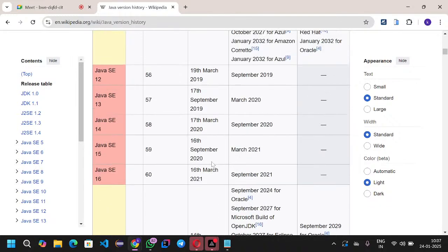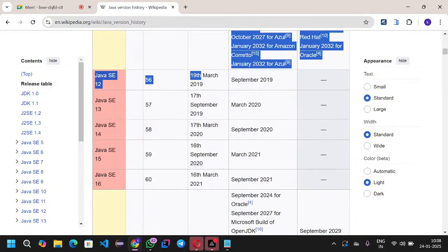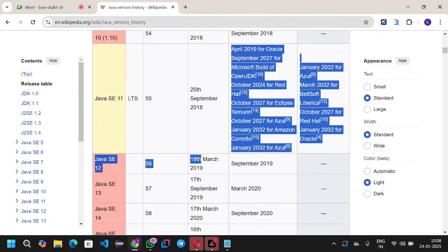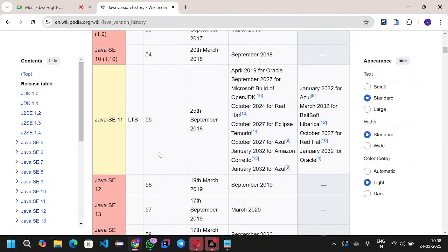For example, when you write exams, if you fail the exams in March, then when will you write the exams? September. If you fail in September, then you write in March. In the same way, they are also releasing the new versions. The versions are failing, and they are releasing the new versions. So from the interview perspective, they will ask the question: which version did you use in your project?